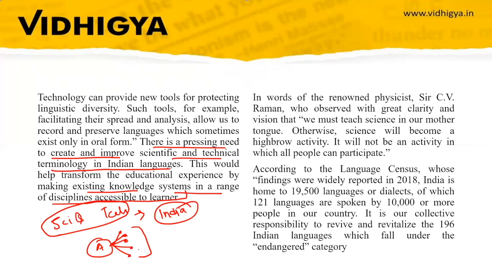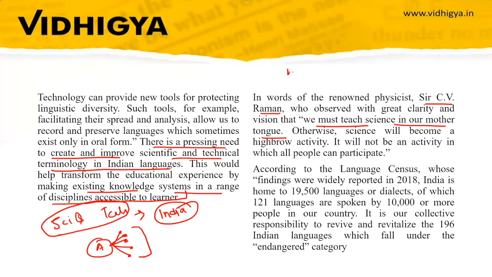So it says that technological and scientific terms can be reworked and put in other languages, so that people of that community can also learn the scientific knowledge that exists in society, and it can help in enhancing their knowledge and their ability to think and to work on new phenomena. So, in the words of renowned physicist Sir C.V. Raman, who observed with great clarity and vision, we must teach science in our mother tongue.